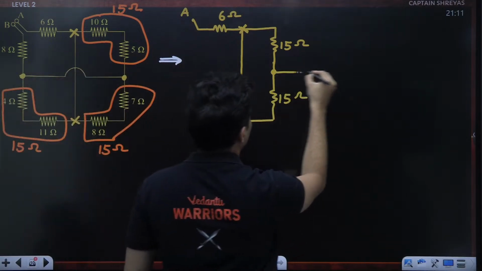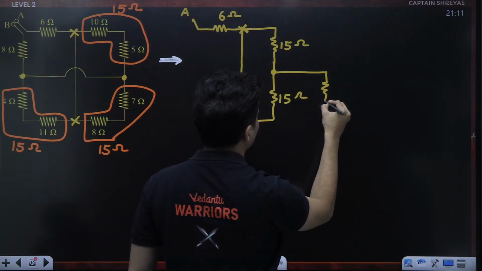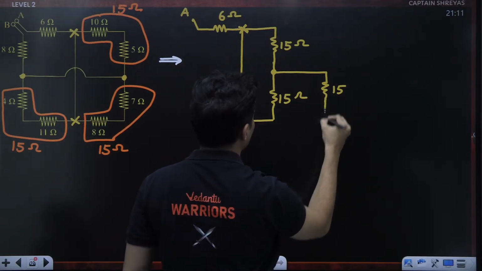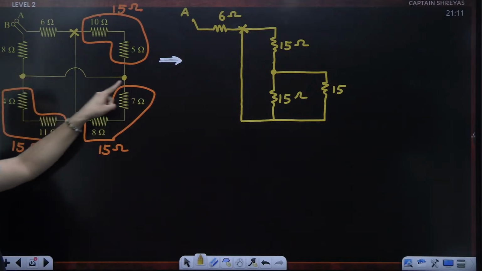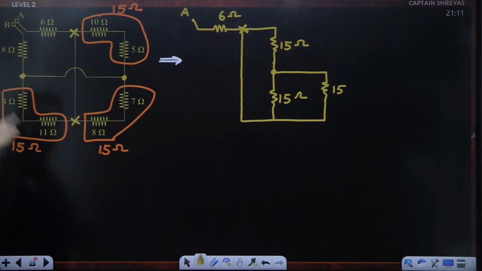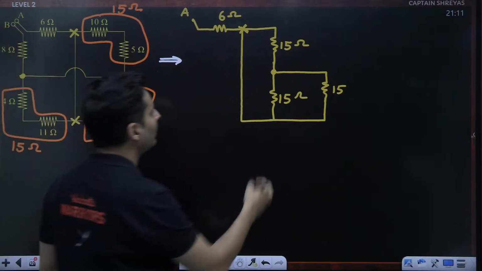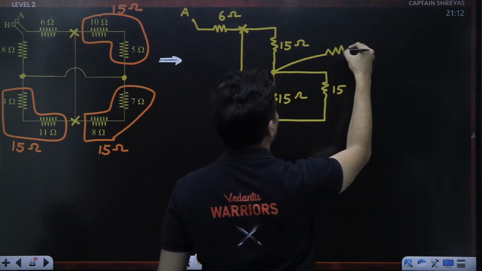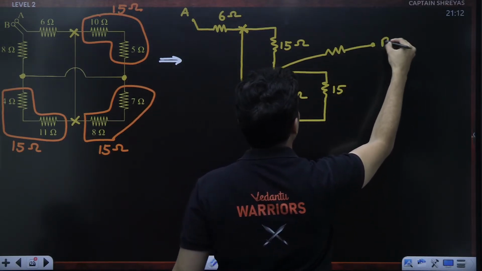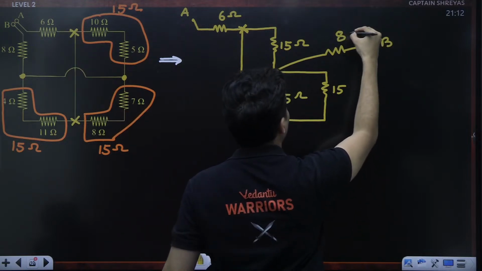So I can say that there is one more resistor of 15 ohms, which is directly connected to this particular cross, and this dot is connected to point B. So this particular dot is connected to point B via that resistance of 8 ohms.